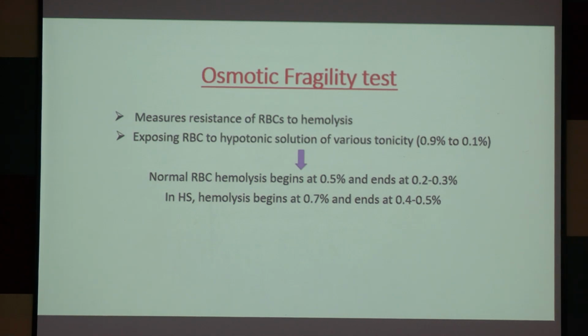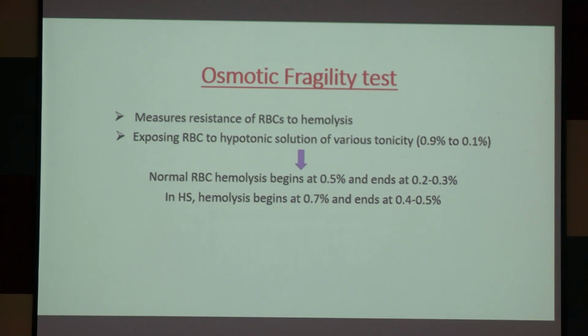Osmotic fragility test. Osmotic fragility test is a diagnostic test for hereditary spherocytosis. We will keep the RBCs in hypotonic solution, that is from 0.9 to 0.1%.